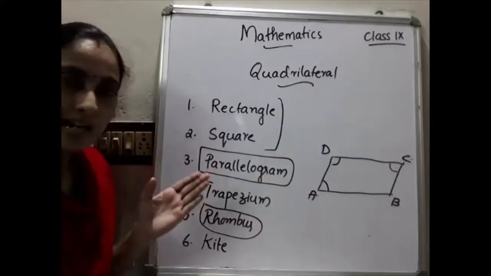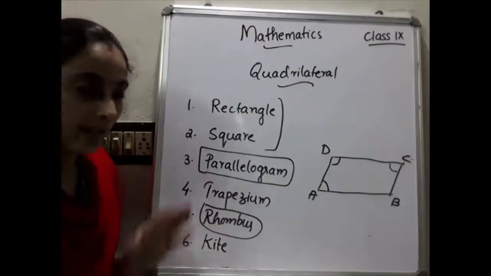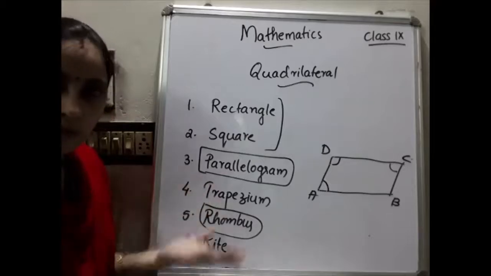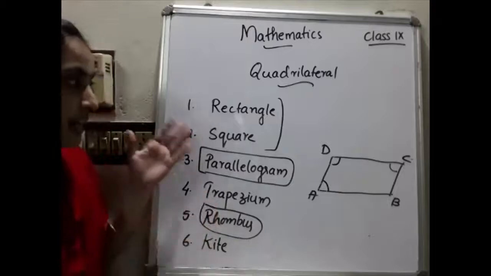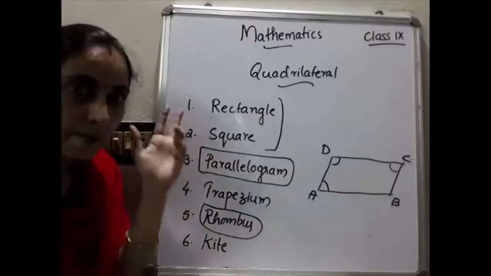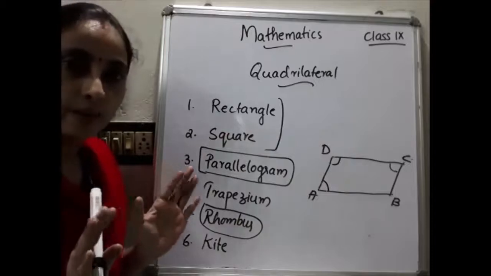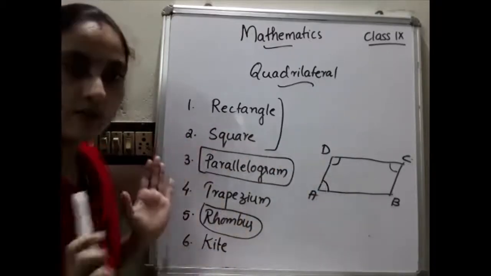If you say a rectangle is a quadrilateral in which one angle is 90 degrees, that is not enough. That quadrilateral may be a square, a trapezium, or a parallelogram. So many options are there. But if you say a rectangle is a parallelogram, what are the conditions of a parallelogram? Opposite sides are equal and parallel.